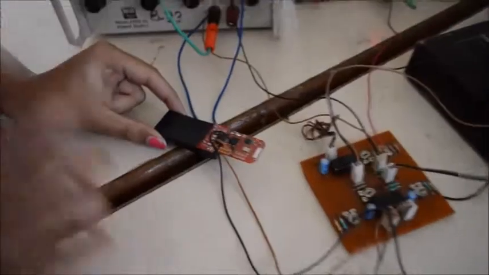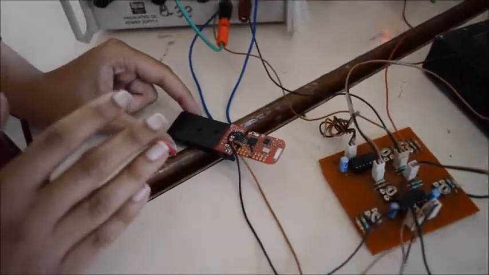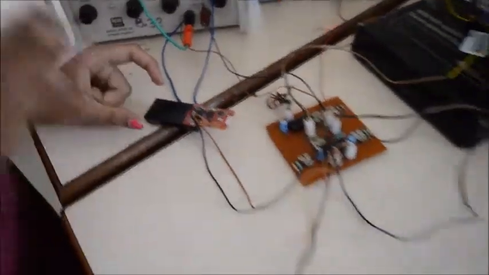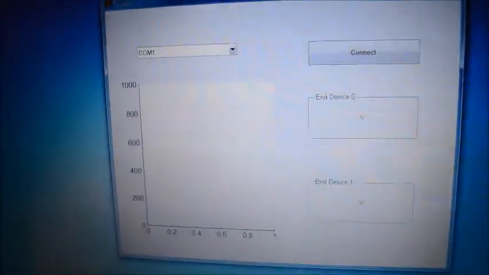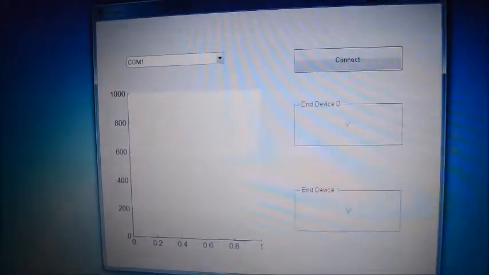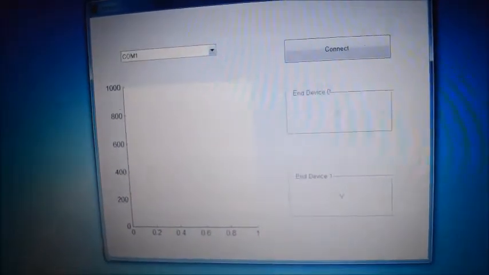Now this will calculate the power samples and transmit them to the access point that is situated in the control station. Now this is the access point which is connected to the PC using USB, and this is a MATLAB GUI. On this GUI we can see the various power samples and a plot of those samples.